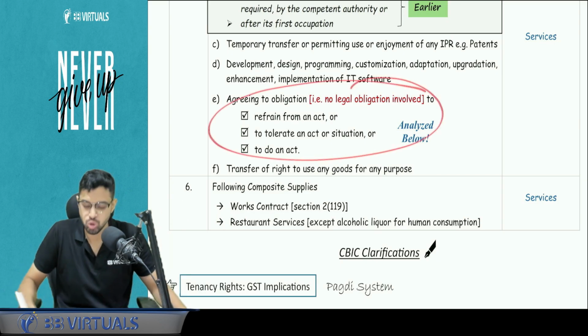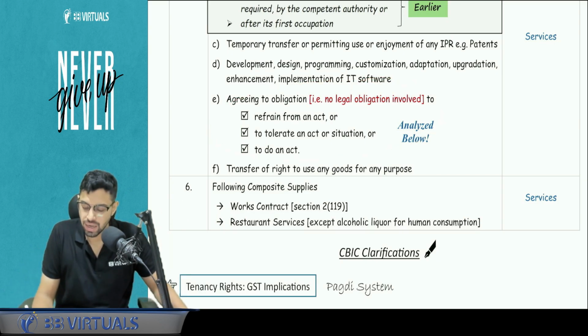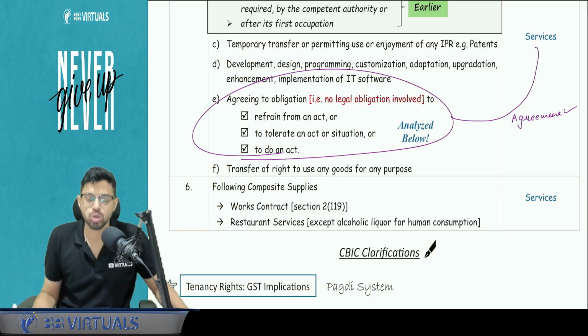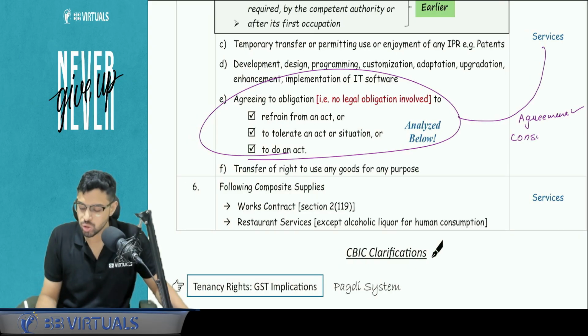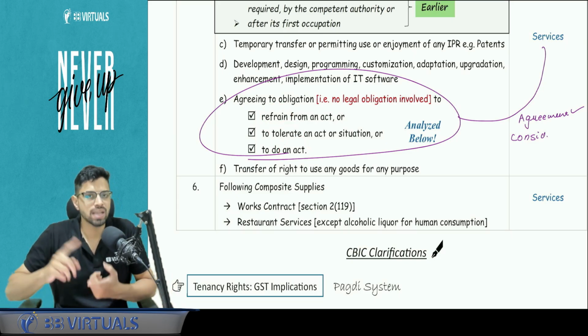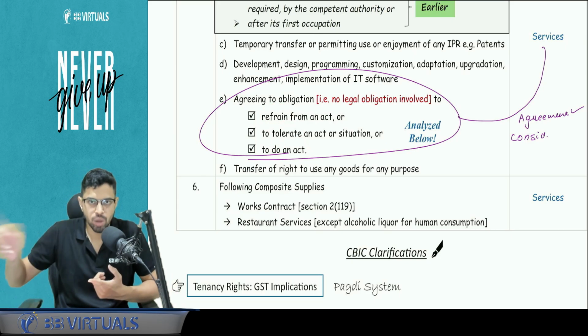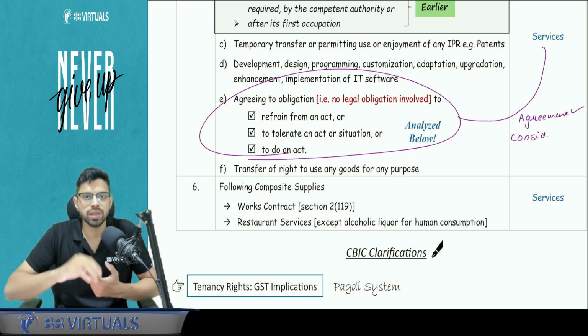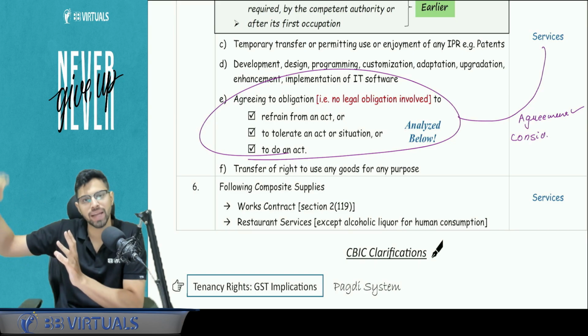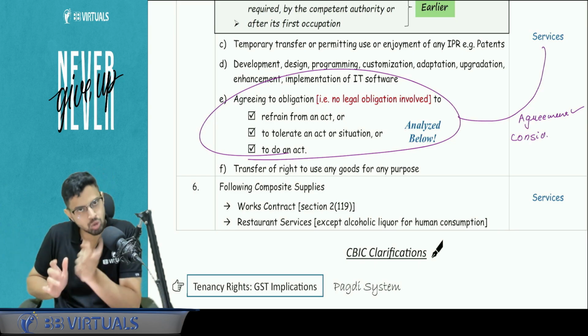More discussion will follow soon, but I will tell you that for this to be a supply of service, an express agreement needs to be there, and consideration obviously needs to be there. That is covered below. Now, what is the example of refrain, tolerate and do an act? In simple words, I will tell you. Refrain example, non-compete fee. So I agree not to compete with you in an area. Tolerate something. Let's say there is a loudspeaker going on, for which I agree to tolerate the loudspeaker, but I charge something from that DJ owner. So that is covered here.